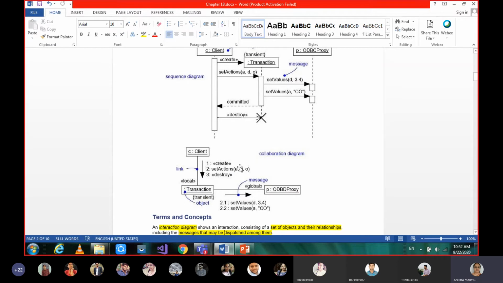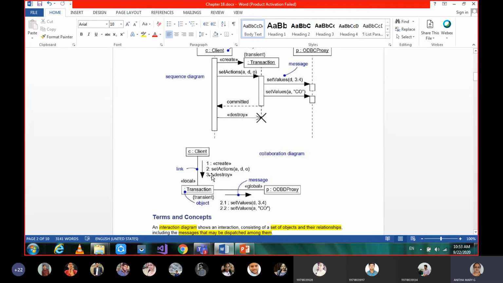Okay. A few more things are given here, like local. Local means as a user you can book your ticket on your local machine, but it has to be updated globally in the server. So this is a structural organization of messages, which is what we call collaboration diagrams. In this structural organization of messages, who is the initiator, what is the first message, and the sequence of messages can be understood by giving message numbering.